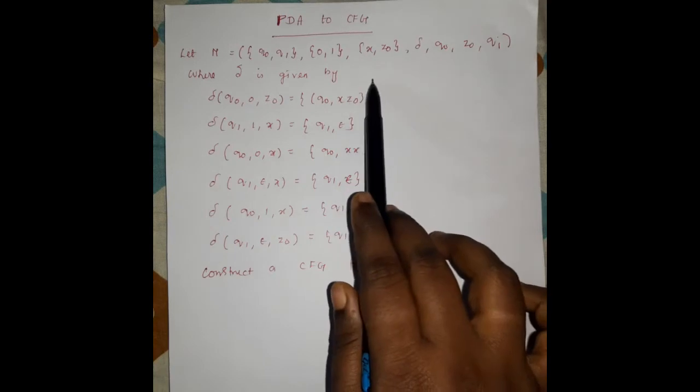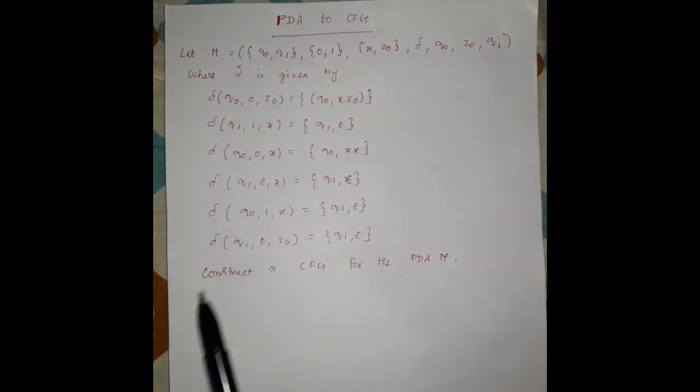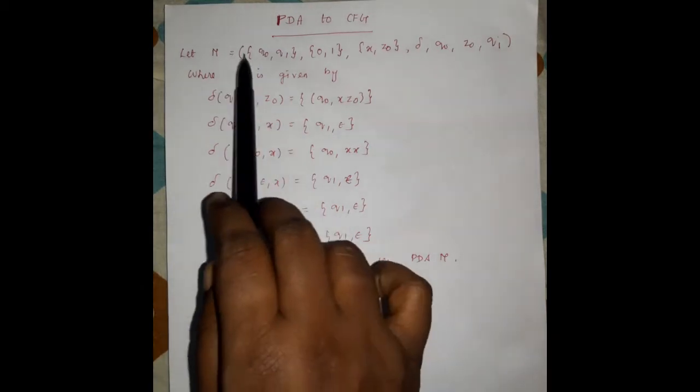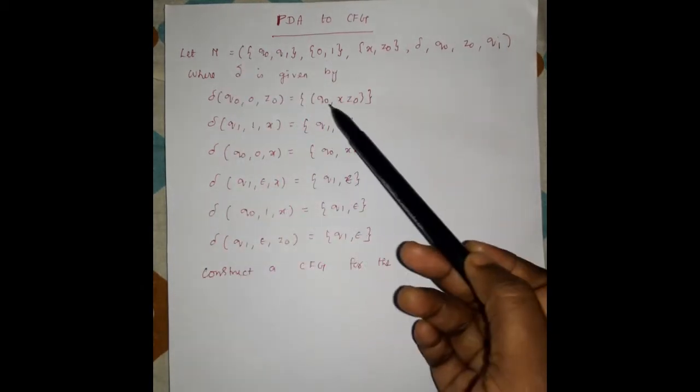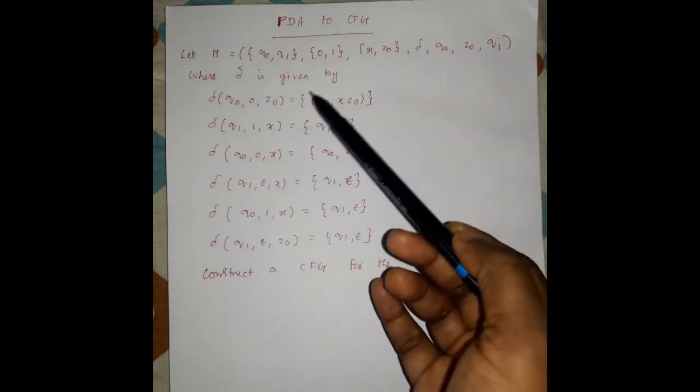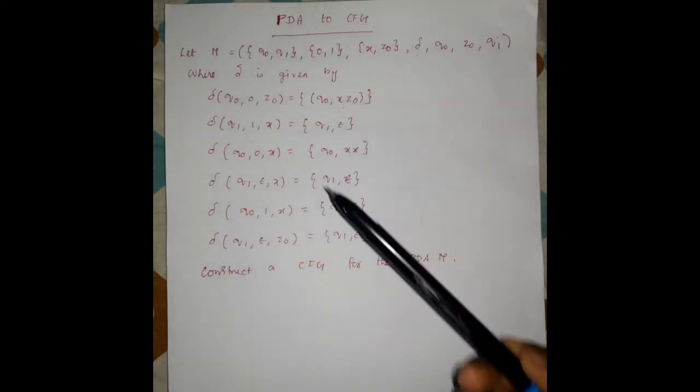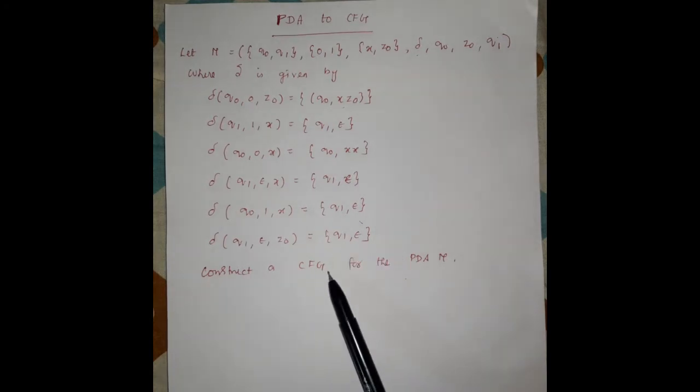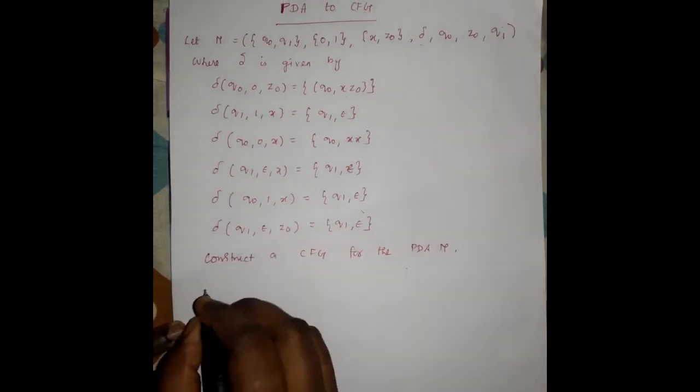Here del is the transition function, and there are 6 transition functions for this push-down automata. This is the tuple of the push-down automata and this is the transition function of the corresponding push-down automata. So from this push-down automata we have to construct the grammar. The first step in conversion of push-down automata to CFG is to write the terminals and all variables which are present in the push-down automata. After that only we can easily solve the problem. So first of all you have to write the terminals and non-terminals, that is, variables.